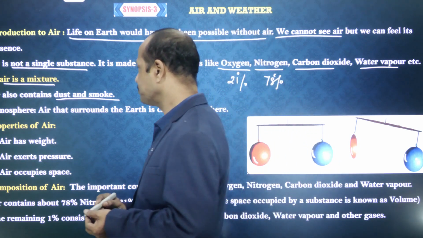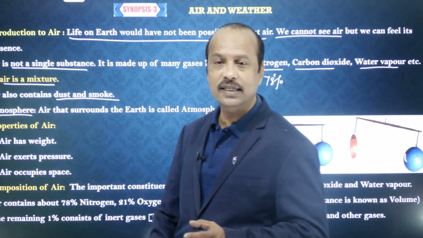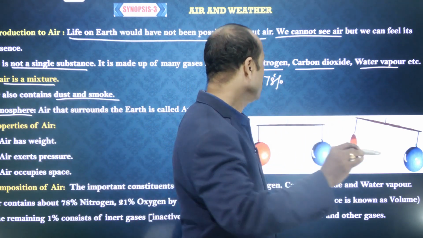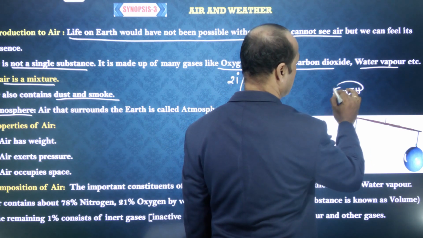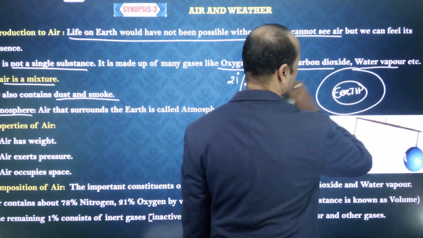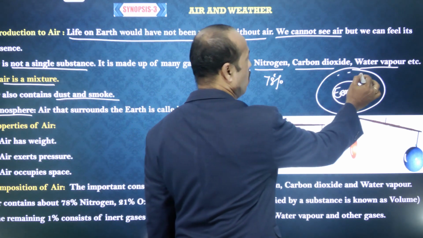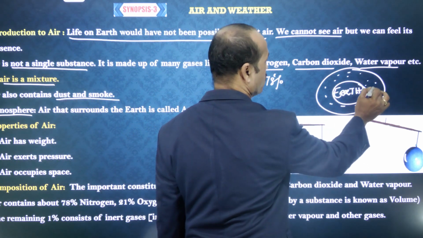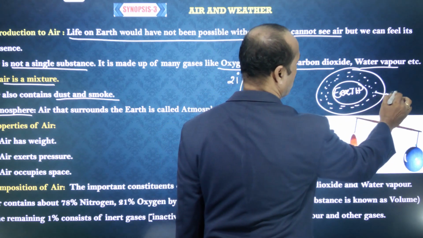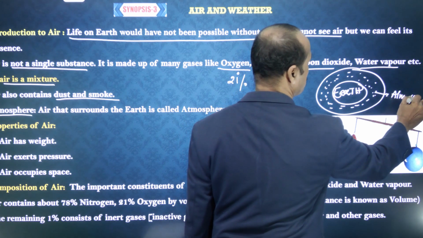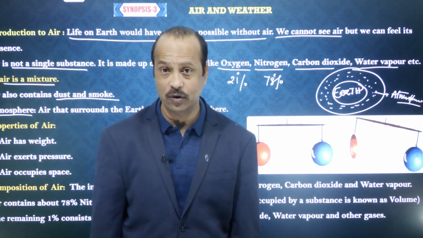Now let's come to the atmosphere. What is the atmosphere? The earth is surrounded by a mixture of gases, that is, air. For example, if you take this as earth, it is surrounded by the mixture of gases, which means air. This presence of air surrounding the earth is called atmosphere. Clear, students? Any doubt about the air?